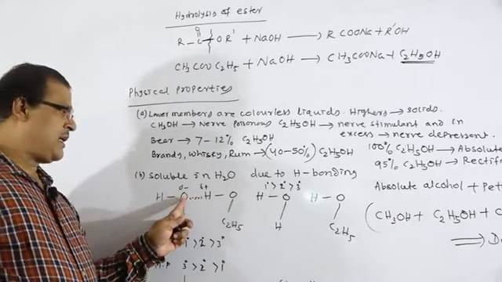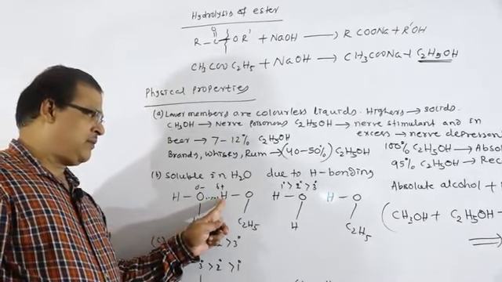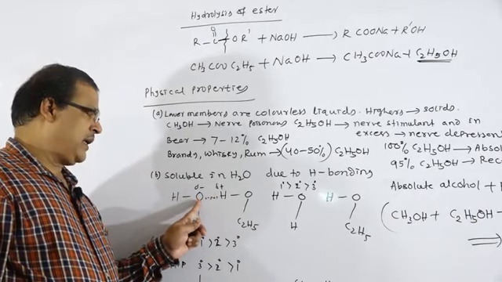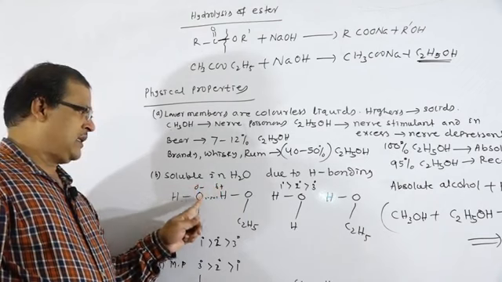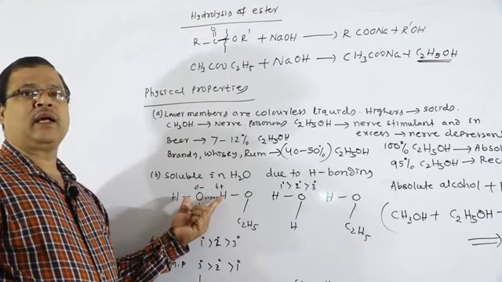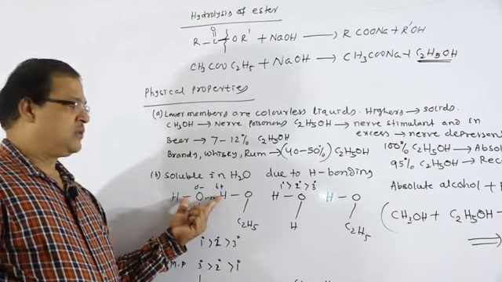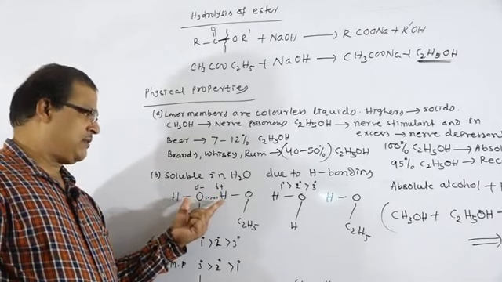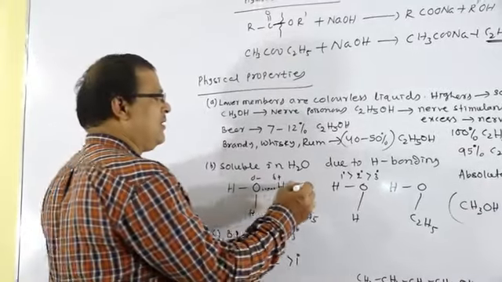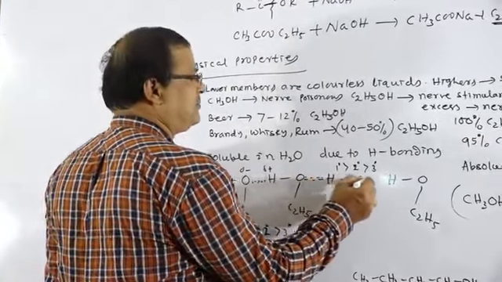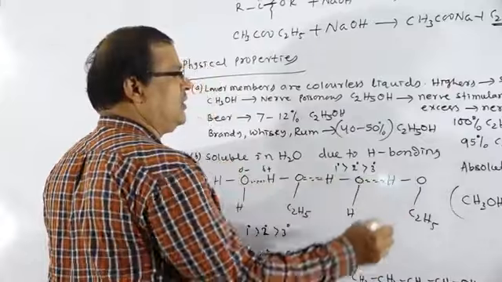The force of attraction which binds the hydrogen atom of one molecule with a highly electronegative element of another because of dipole interaction, given by the dotted line, is known as a hydrogen bond. Because of the formation of hydrogen bonds, alcohols are soluble in water.